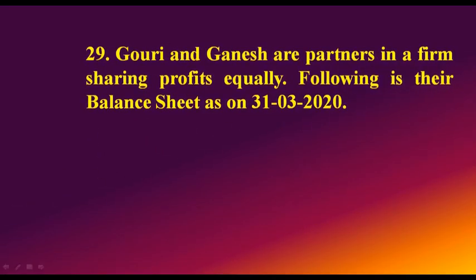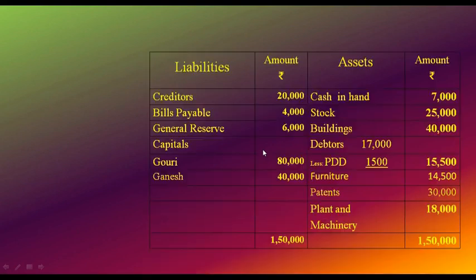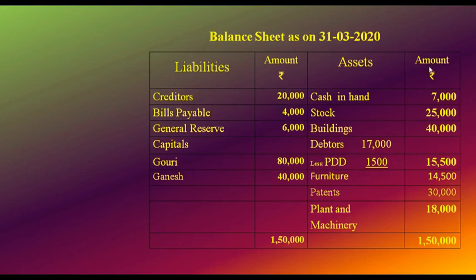Gauri and Ganesh are partners in a firm sharing profits equally. Following is their balance sheet as on 31st March 2020. Liabilities, amounts, assets, amount.